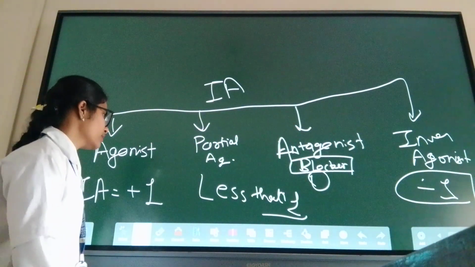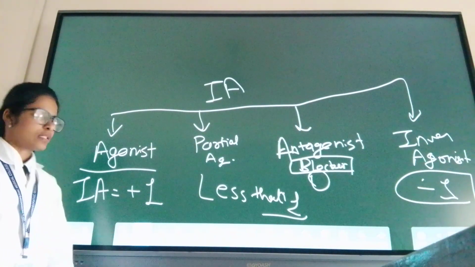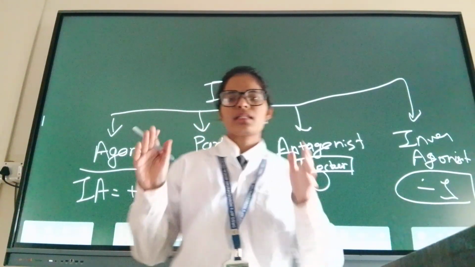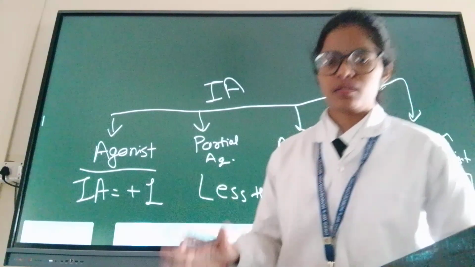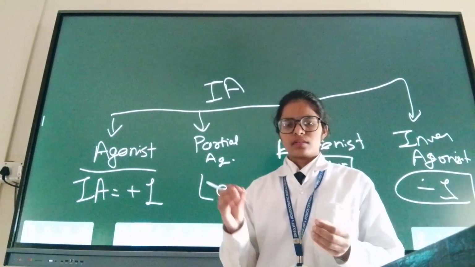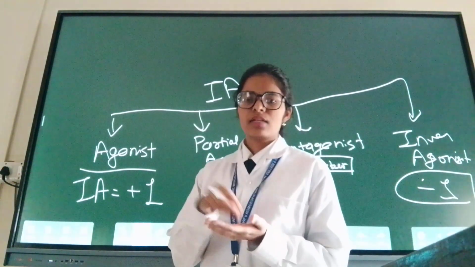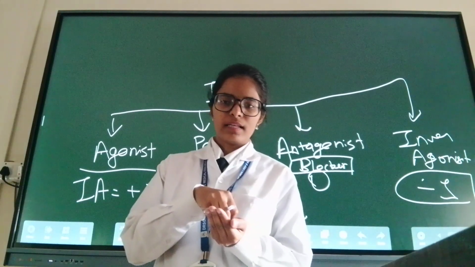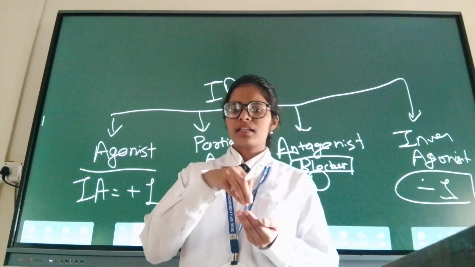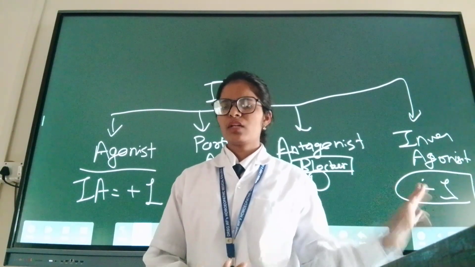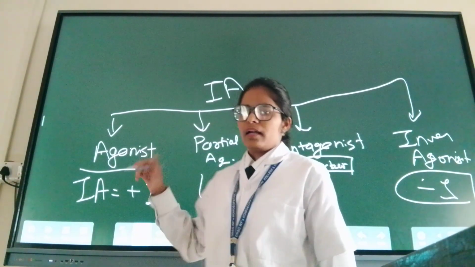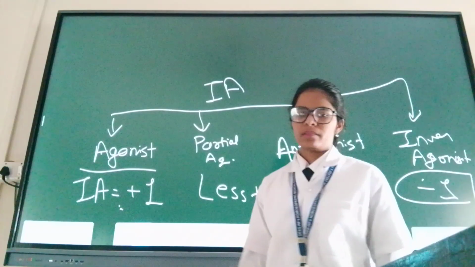Okay. Now what is an agonist? It produces an effect exactly similar to the physiological stimulus. Suppose the physiological molecule binds with that receptor and increases the peristaltic movement, whatever it does, the same action.